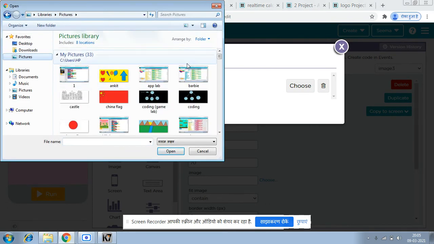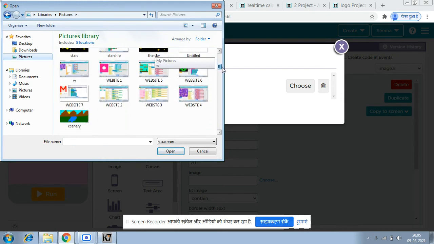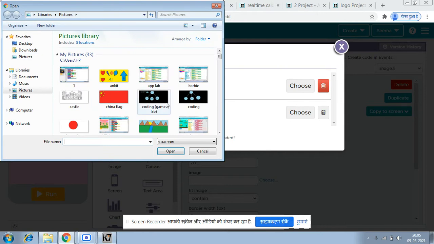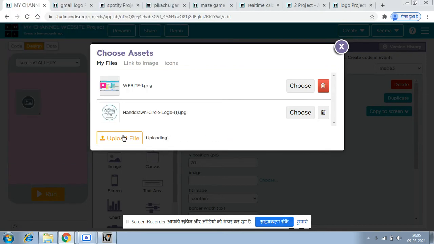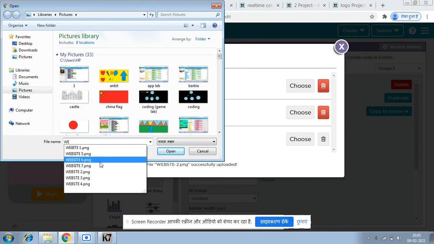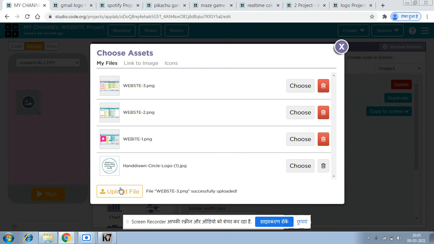It's in the pictures. Okay, so website 1 picture. I'm just first uploading all of these. Now the website 2, the website, and now my website 4.